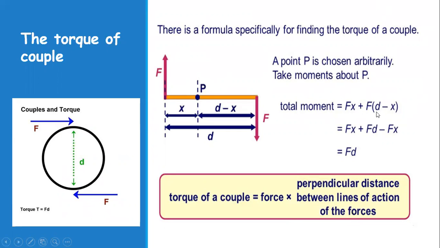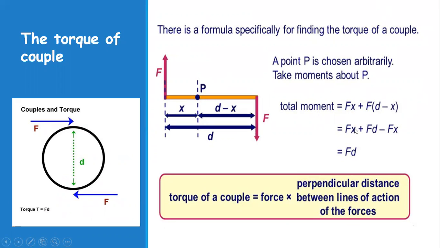So F into X plus F into, now this total distance is represented by D, so this distance will be D minus X. So the moment arm for this force will be D minus X. So F into D minus X, open the bracket: Fx plus Fd minus Fx.